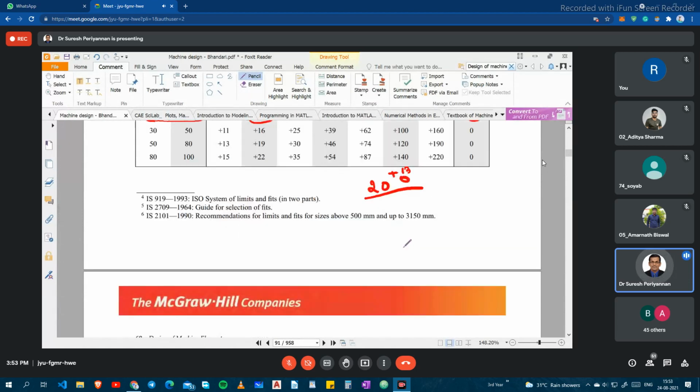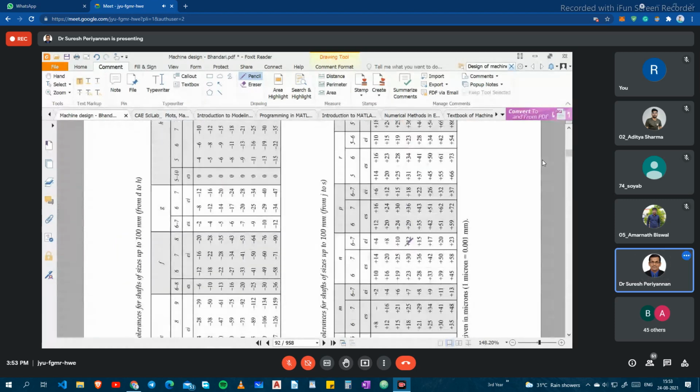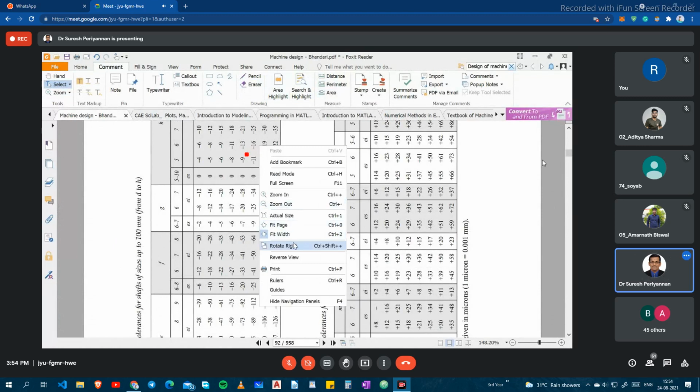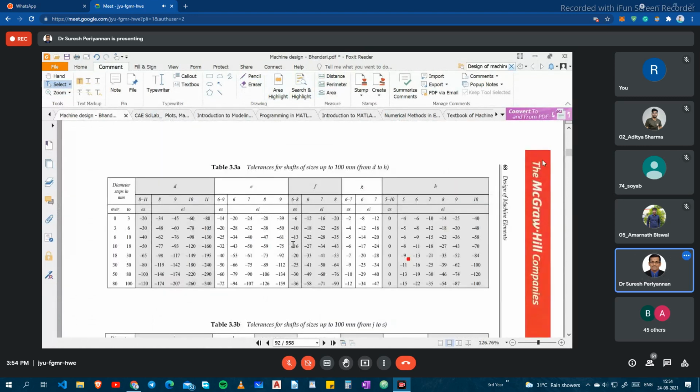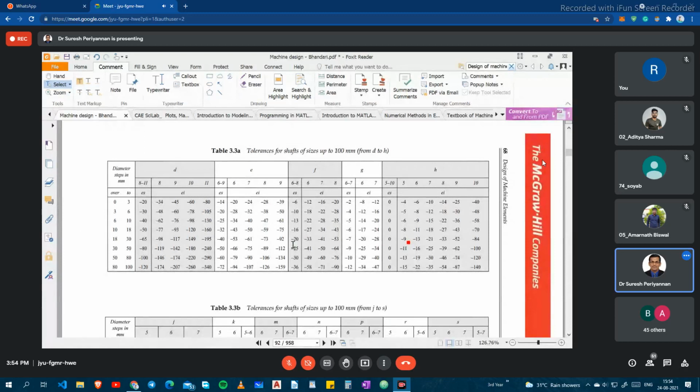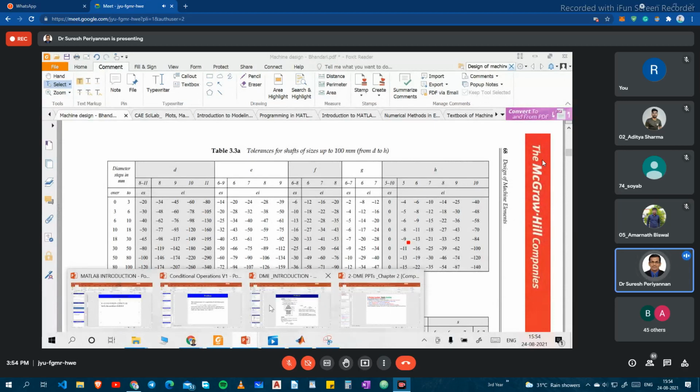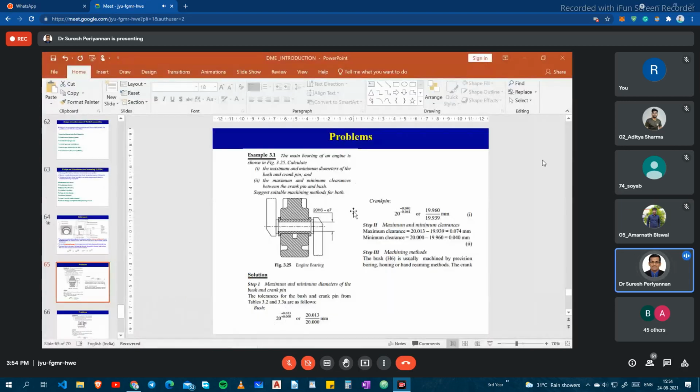Now I come to this. In the problem they have also given small e7.